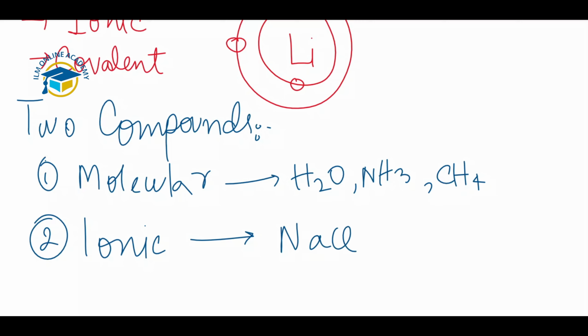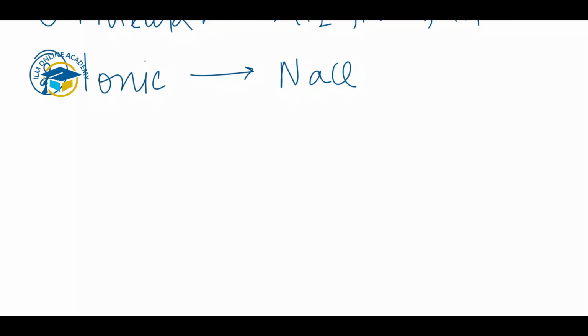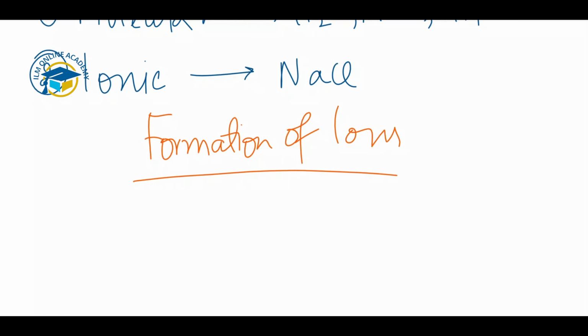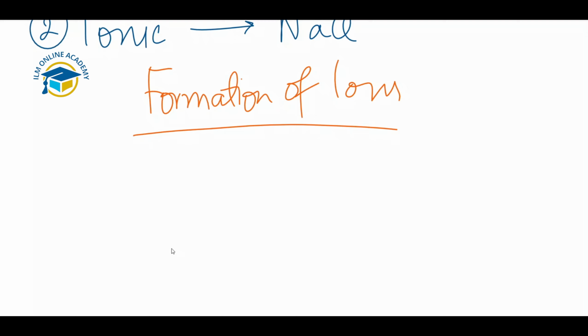So first of all, the question arises: how are ions formed? I will tell you about the formation of ions first. An ion is an electrically charged atom or group of atoms that is formed by the loss or gain of electrons. By the loss or gain of electrons, we get ions.